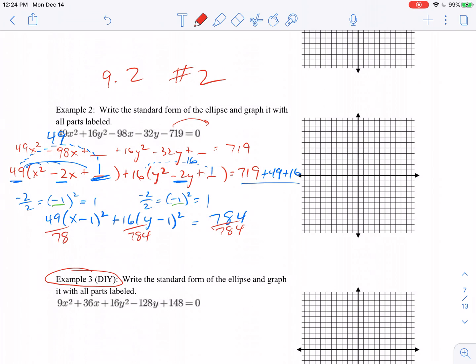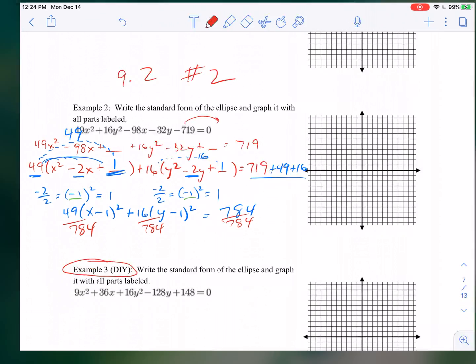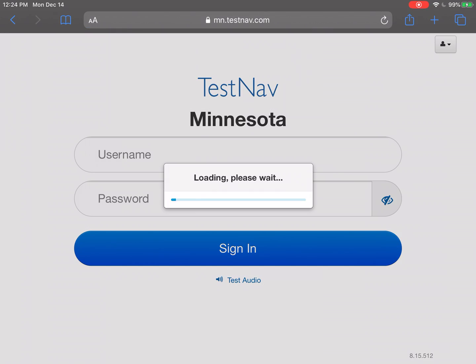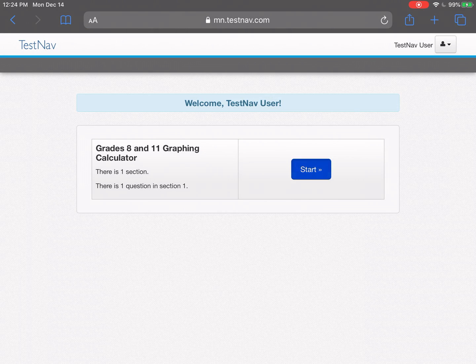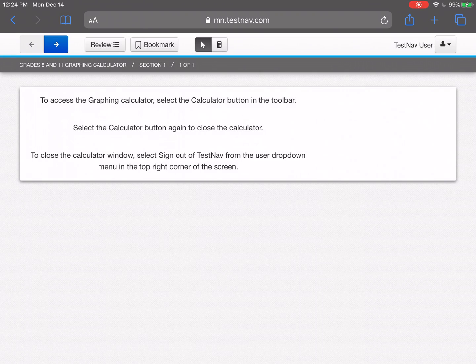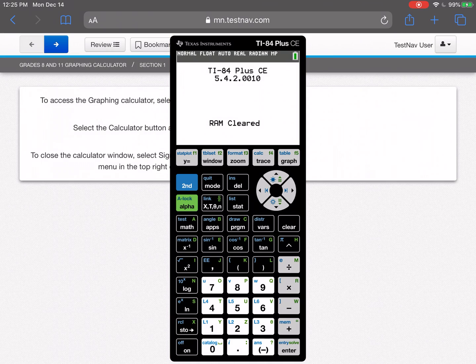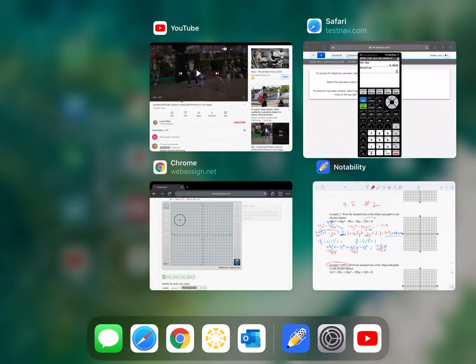And the idea is, when we do this, we have this 49 over 784. So if you go to a calculator, so if I do 49 divided by 784, and I get that, then I'm going to hit math, enter, enter, and I get 1 over 16.